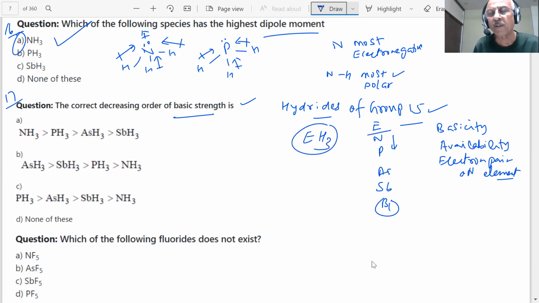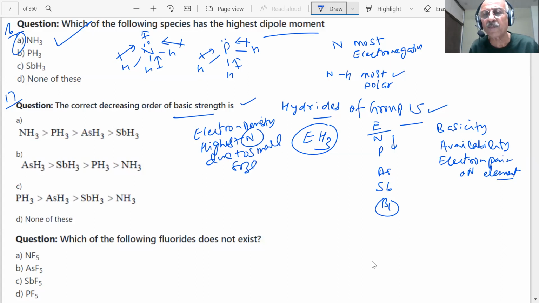The smaller the size, the more electronegative. Nitrogen is the most electronegative element, is the smallest in size. Therefore, the charge density will be highest in the case of nitrogen. What we can say, student, the electron density will be highest in the case of nitrogen due to small size.